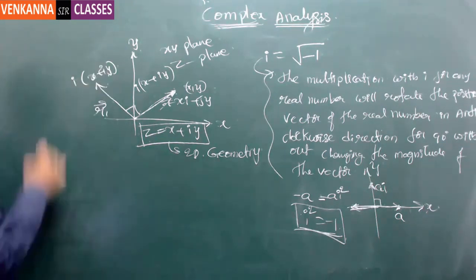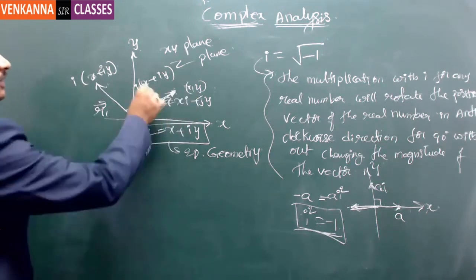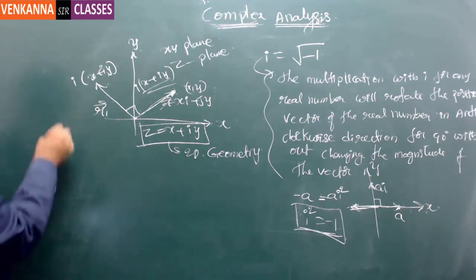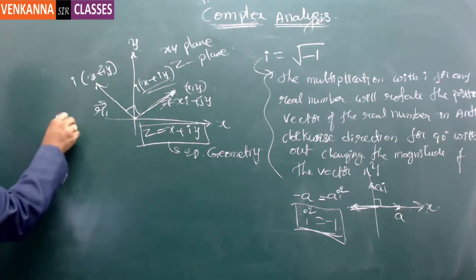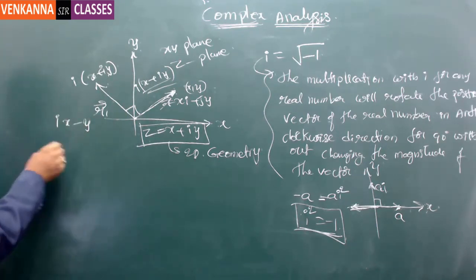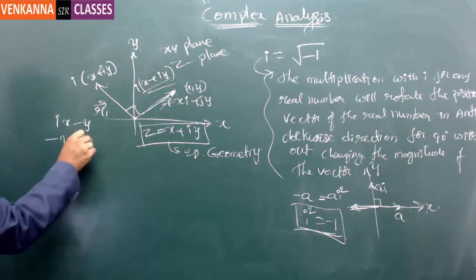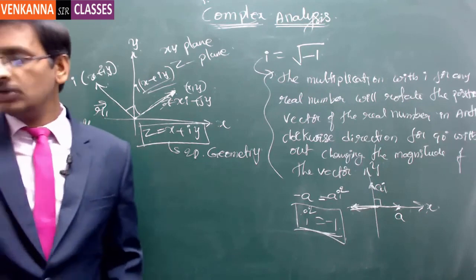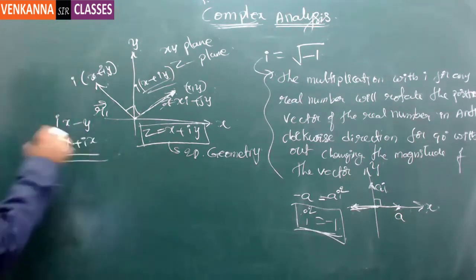See this. This is x plus iy. Now I have multiplied with i, x minus y, right? So ix minus y, which means minus y plus ix. Don't get confused with the x and y letters. You always treat i as the reference.